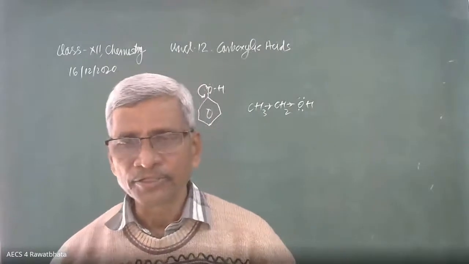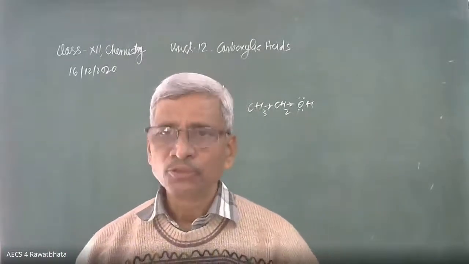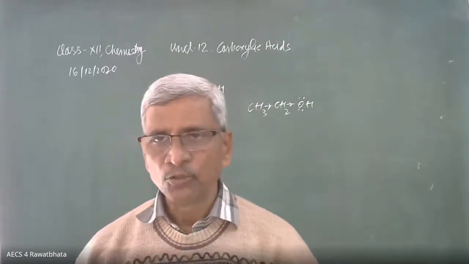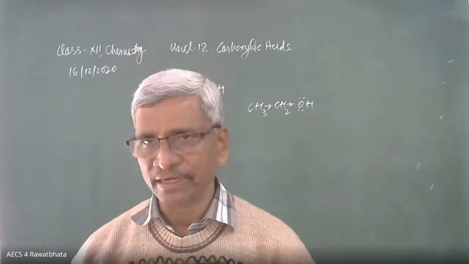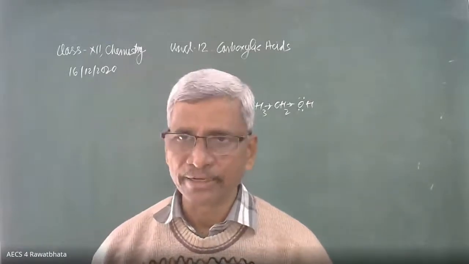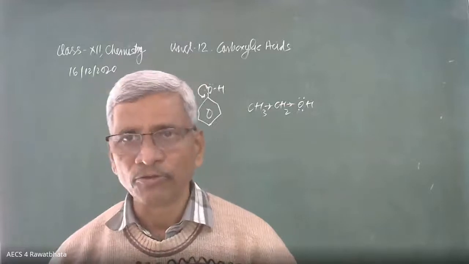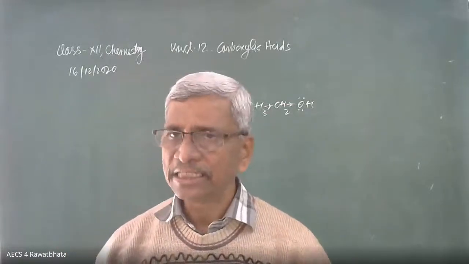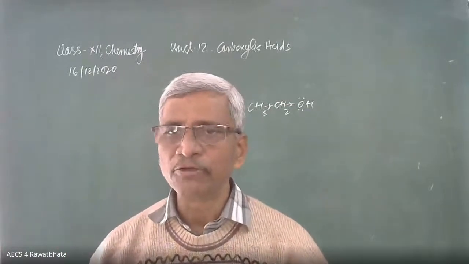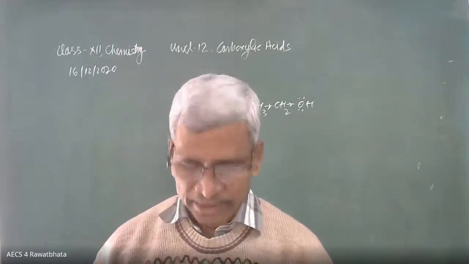When any carboxylic acid, we have discussed this reaction, combines with the SOCl2, thionyl chloride, OH is replaced by Cl. In alcohol also we have seen OH of alcohol replaced by Cl. Even in carboxylic acid, OH of carboxylic is also replaced by Cl. We are going to get acid chloride of the corresponding carboxylic acid.